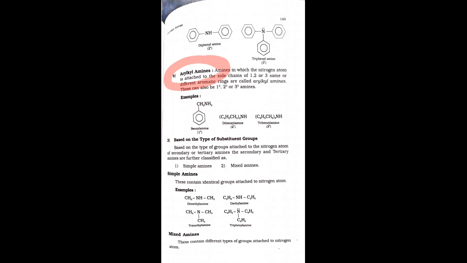If it is simple, then on either side of the NH functional group the same group is attached. Mixed means on either side of the NH group or N group, different groups are attached.